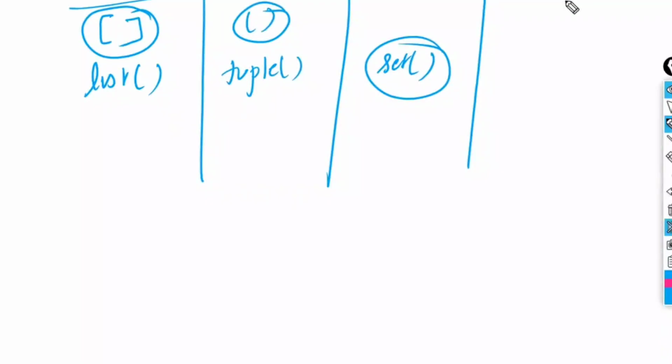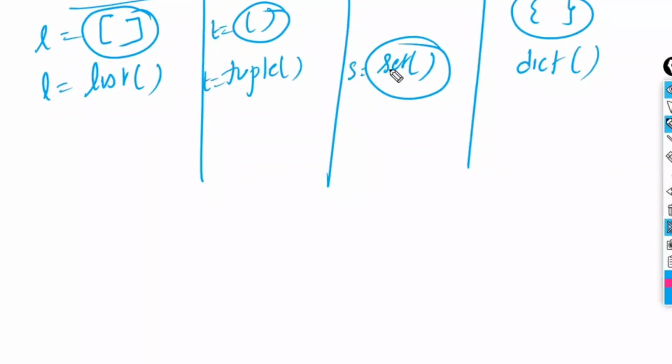One more option we have is the dictionary, where you use curly brackets. Two options are there for the empty dictionary. For set, only one option is there. An empty set is created only with one option, and the output is displayed in this way. The dictionary output will be in this way. Whatever I have marked with round, that is the display of the output. While assigning, you can assign as per your choice, like L is equal to T is equal to either of them.